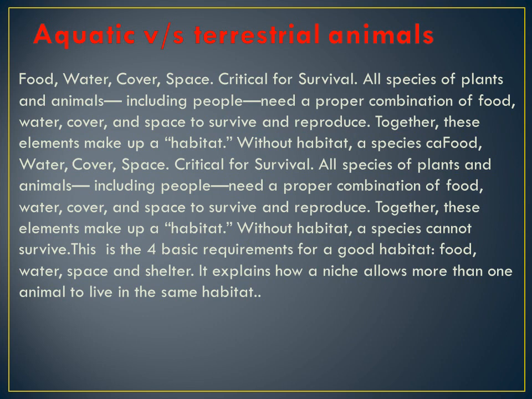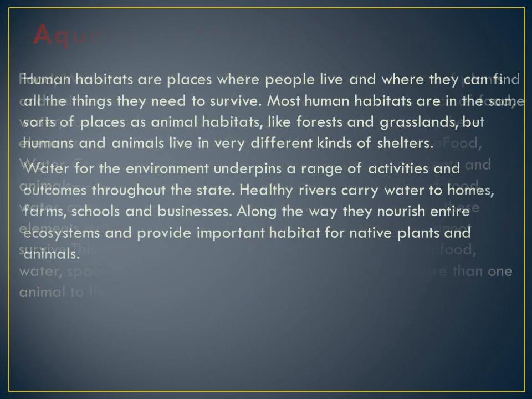Without habitat, a species does not have food, water, cover or space critical for its survival. All species of plants and animals, including people, need a proper combination of food, water, cover and space to survive and reproduce. Together these elements make up a habitat. Without a habitat, a species cannot survive. Understood? Water, food, space, and shelter, comfortably, where the organism, tree, or plant lives, make that place a home, which is called a habitat. It explains how a niche allows more than one animal to live in the same habitat.